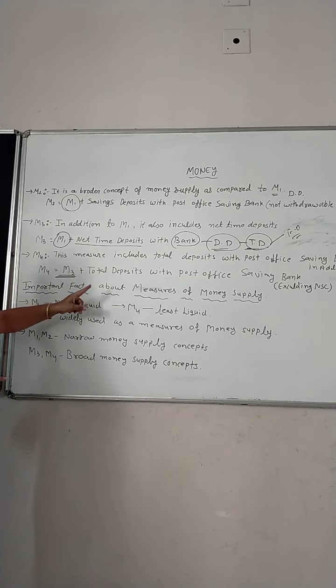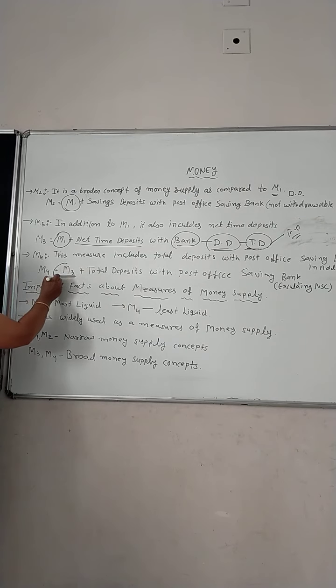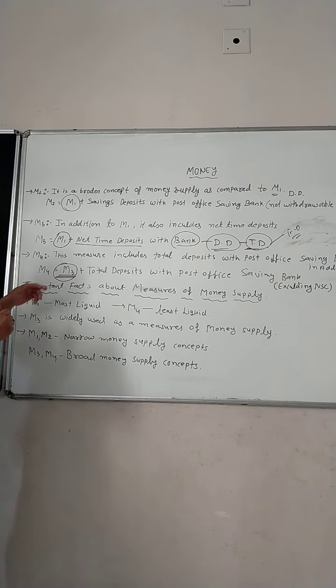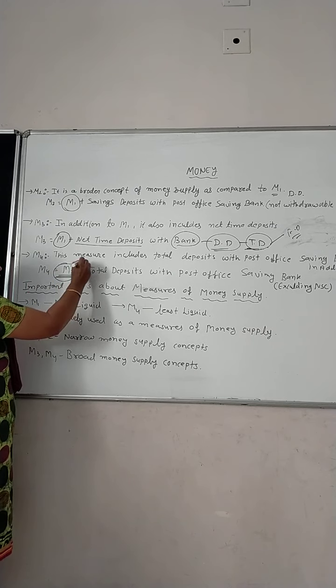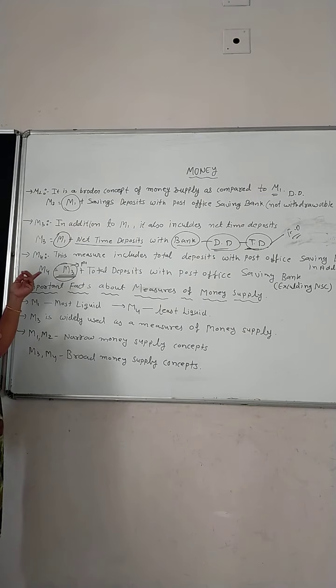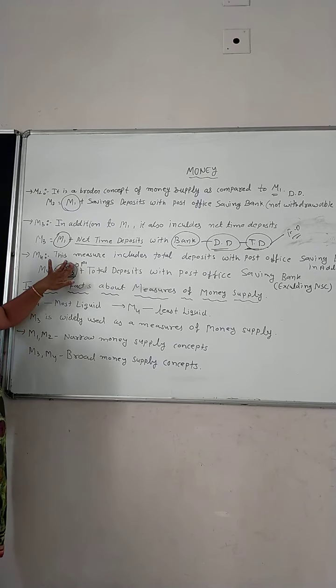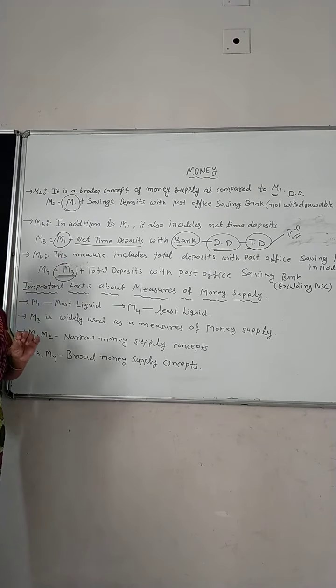net time deposit is there, and other things are also there. So we already considered M3. In M3, M1 is already a part of M3. So in M4, M1 is there and M3. So in M3, all elements of M1 are also there.